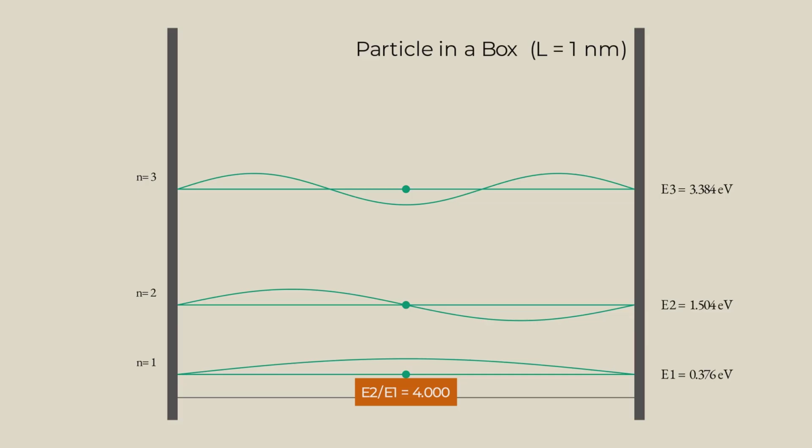Second, E1 sits above 0. Ground state energy is 0.376 electron volts. The particle cannot have 0 energy. Zero point energy is built into the geometry. Both correct. Ready to iterate.